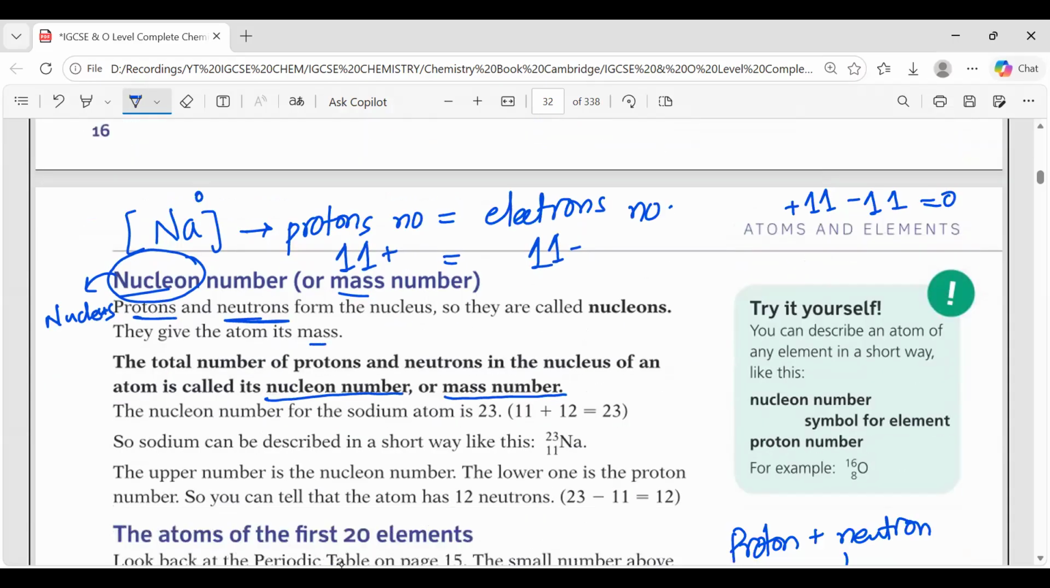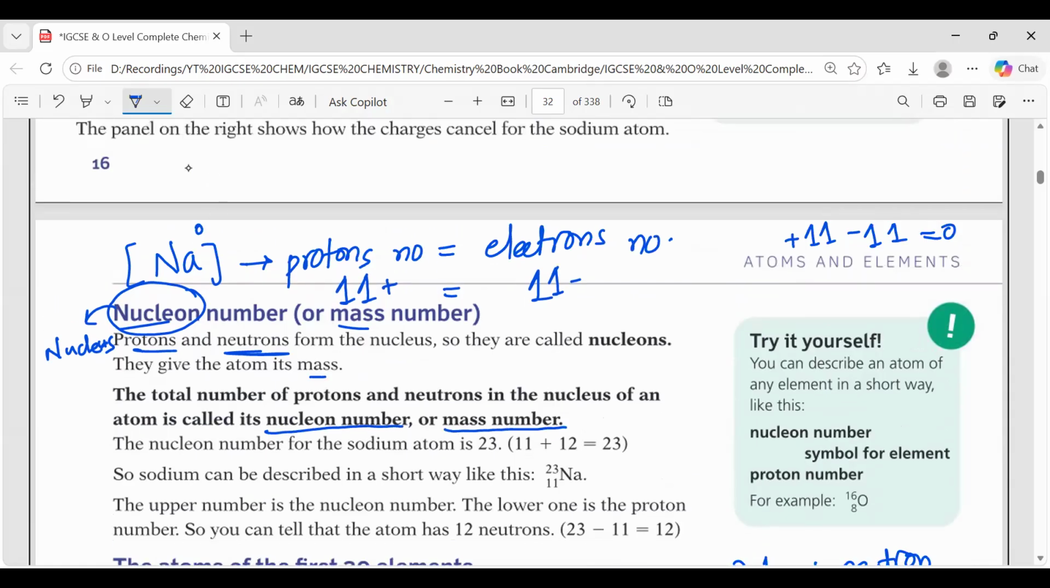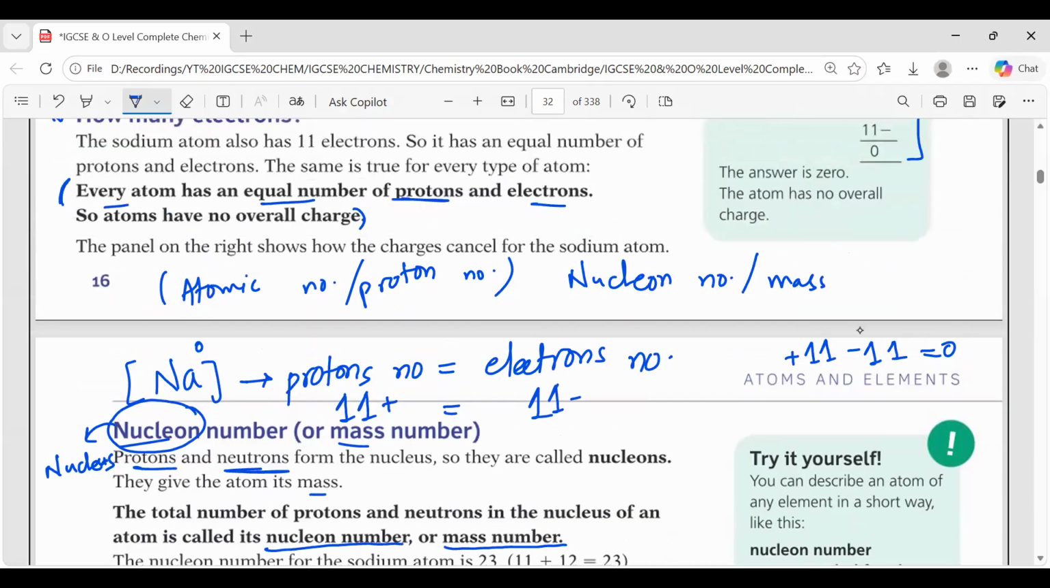If I give you in the test atomic number or proton number, these two are the same thing. Atomic number and proton number are the same. Similarly, nucleon number or mass number, or what we can say, atomic mass, not atomic number, are the same things. Clear?